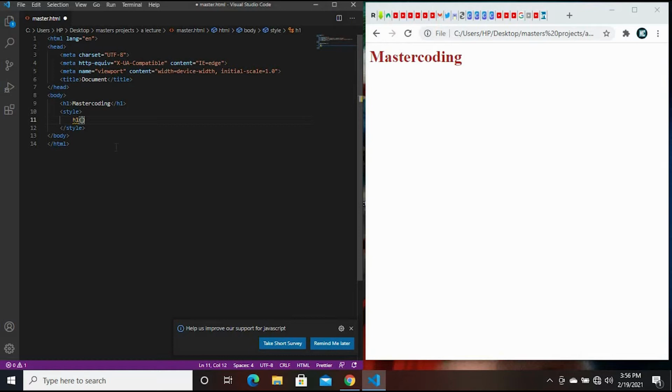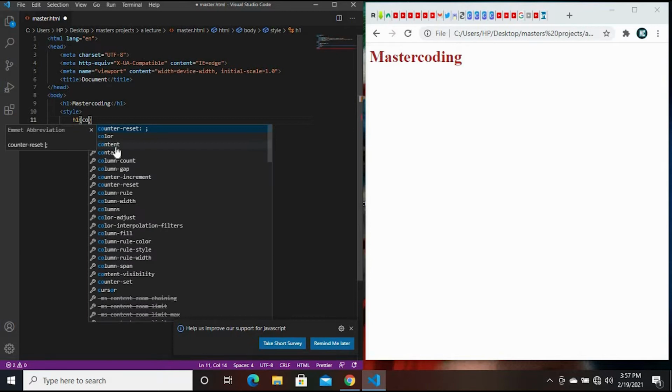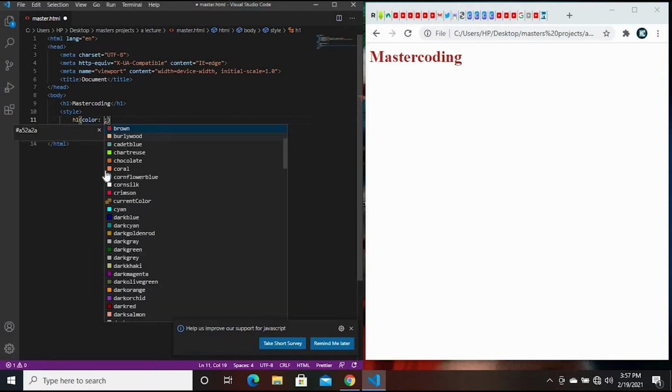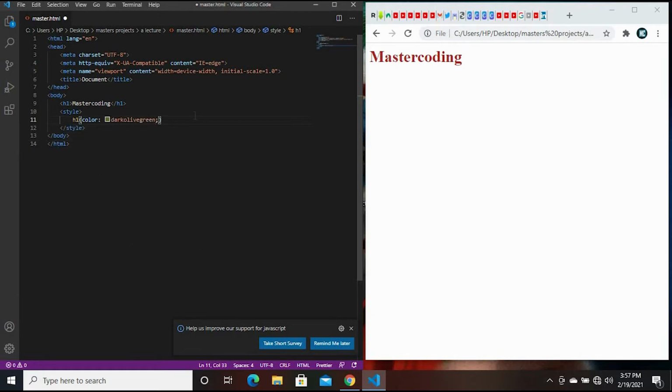So what do we want it to be? First we are going to type in color, and since we've put brown, why don't we just put this. Once we save this and we refresh, the color changes. So that is how we go about creating our internal CSS. Then the third method is called the external CSS.